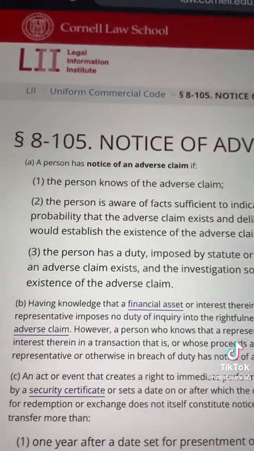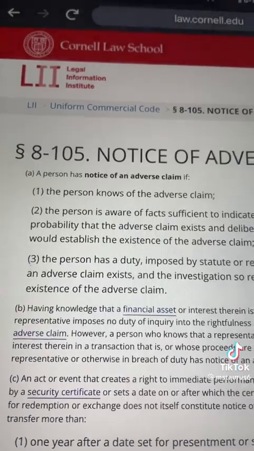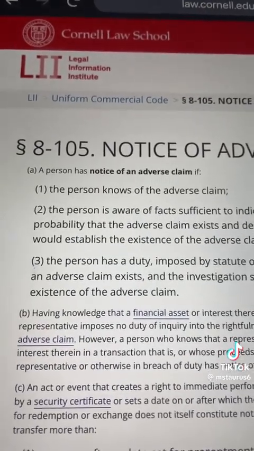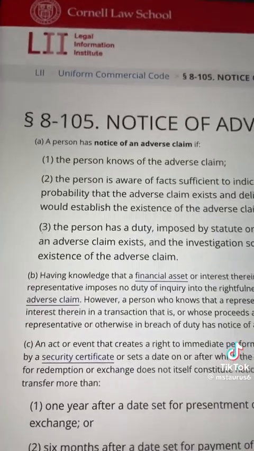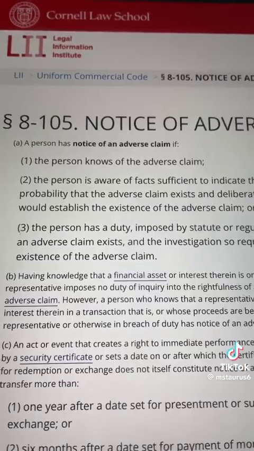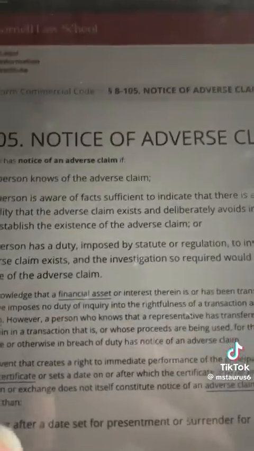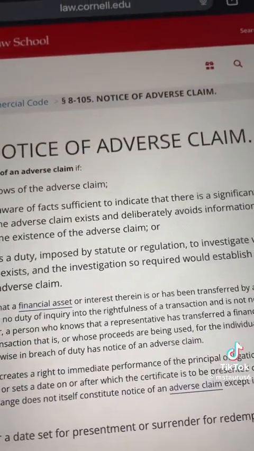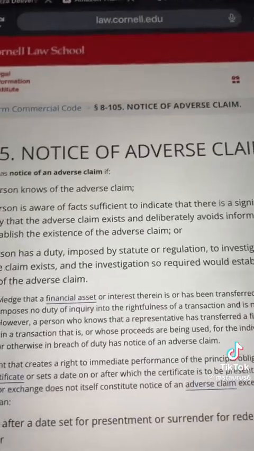This is why you always hear me speaking of giving notice in writing, because if you give notice, then they have no excuse for their actions. And an adverse claim exists once you give notice of the adverse claim.